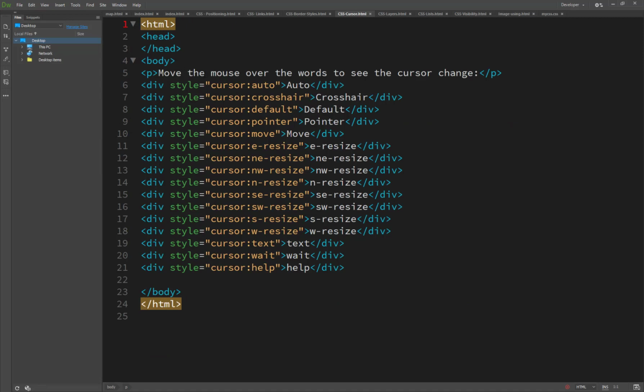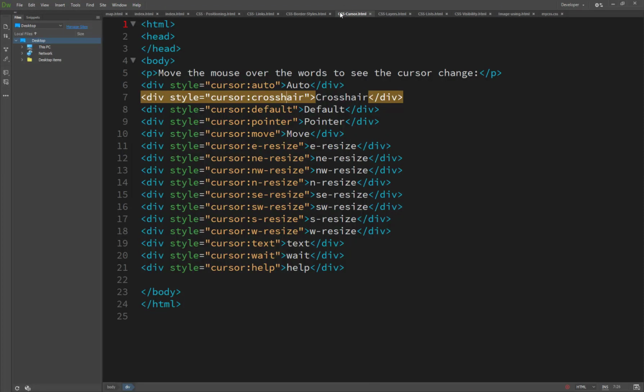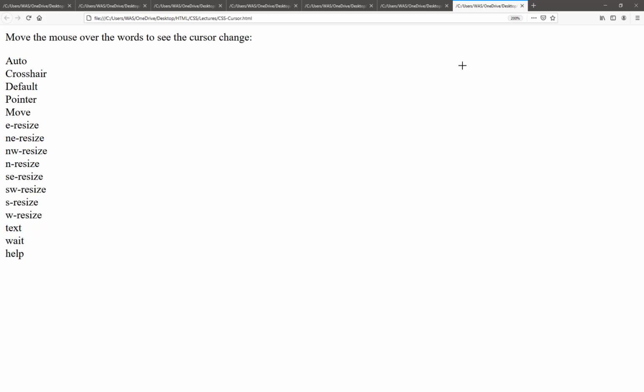Here are all the possible cursors. Move the mouse over the words and see the cursor change. So cursor type auto, property cursor crosshair, cursor default, cursor pointer, cursor move, and all the properties I have used are shown in this image. Now let's see how it looks. Going here, open the browser, Mozilla, and you will see a word. Move the mouse over the word and see the cursor image. It's auto. Okay, auto is the text.